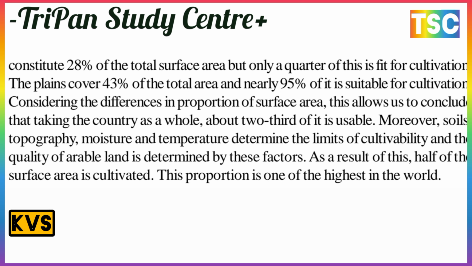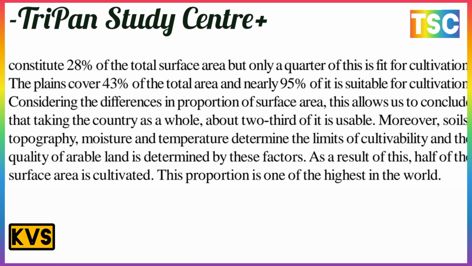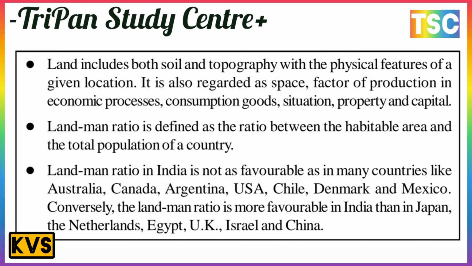That is important here. Moreover, soil, topography, moisture, and temperature are important in determining the limits of cultivability, and the quality of the arable land is determined by these factors. As a result, half of the surface area is cultivated, and this proportion is one of the highest in the world.